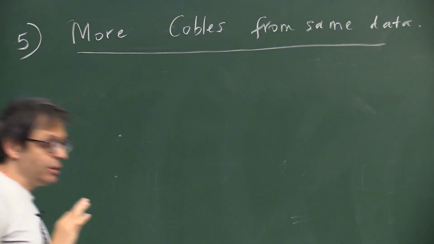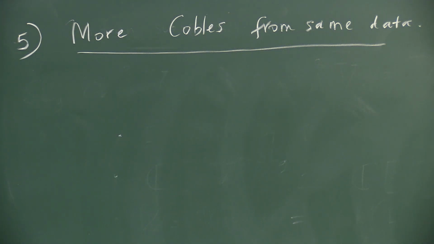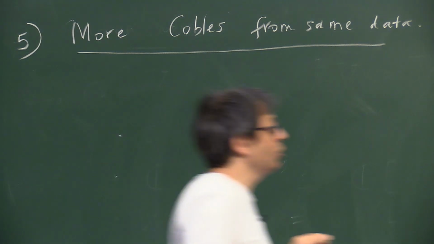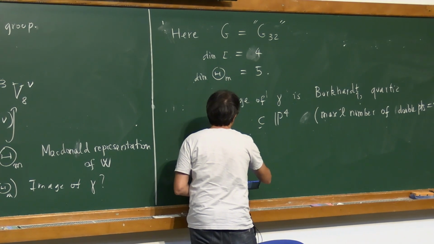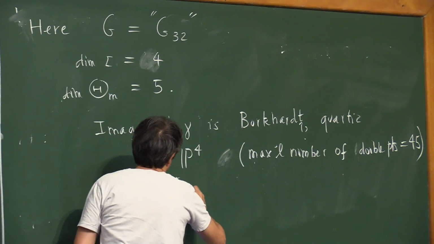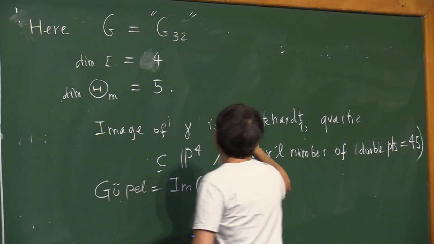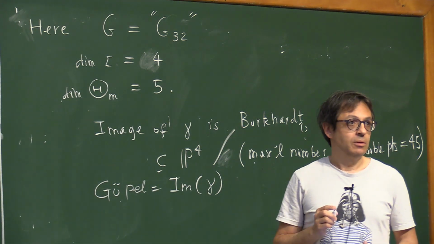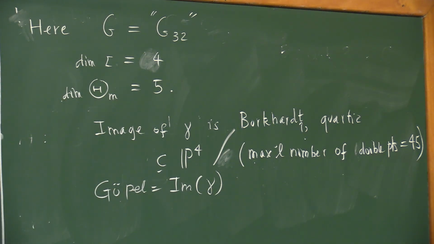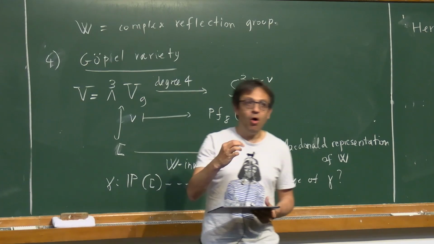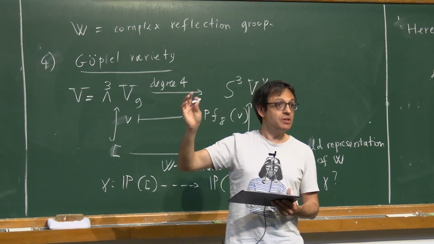So our approach actually is the following. Yeah. Gopal variety is which one? C? Yeah, Gopal variety is the image of gamma. But it's also called Burkhardt. In this case, it is the Burkhardt. Okay, so there's more general. Yeah, so this is what we call Gopal varieties, Hilbert schemes inside Macdonald representations of Cobo type hypersurfaces.